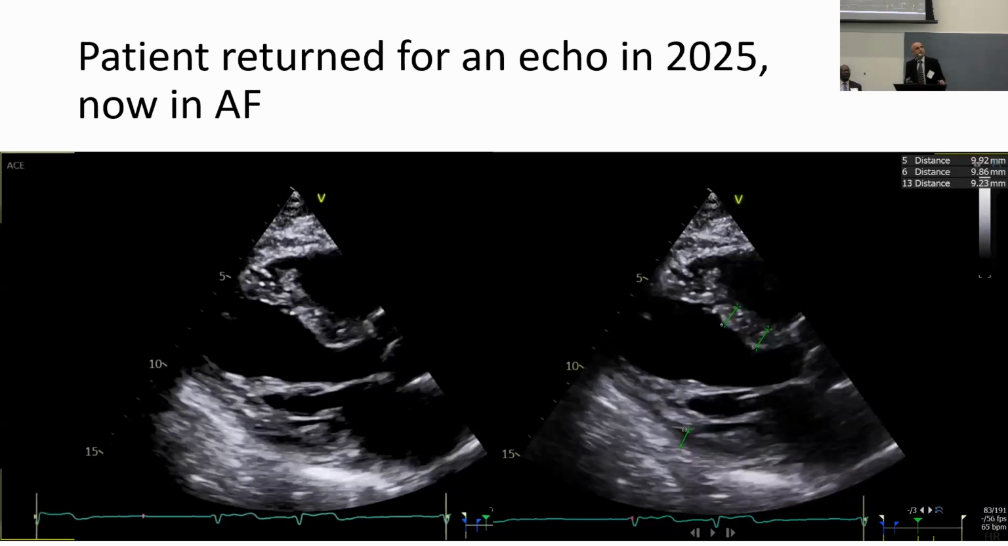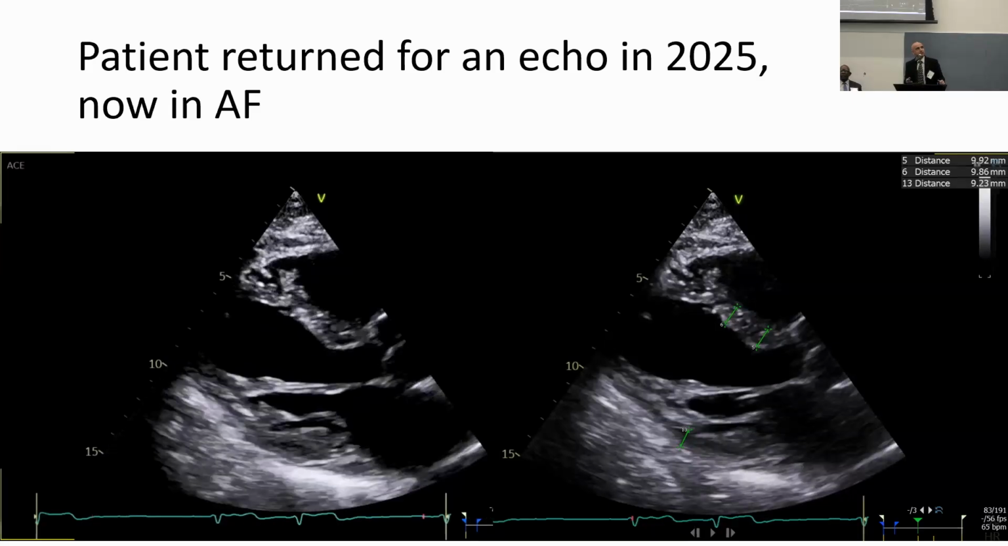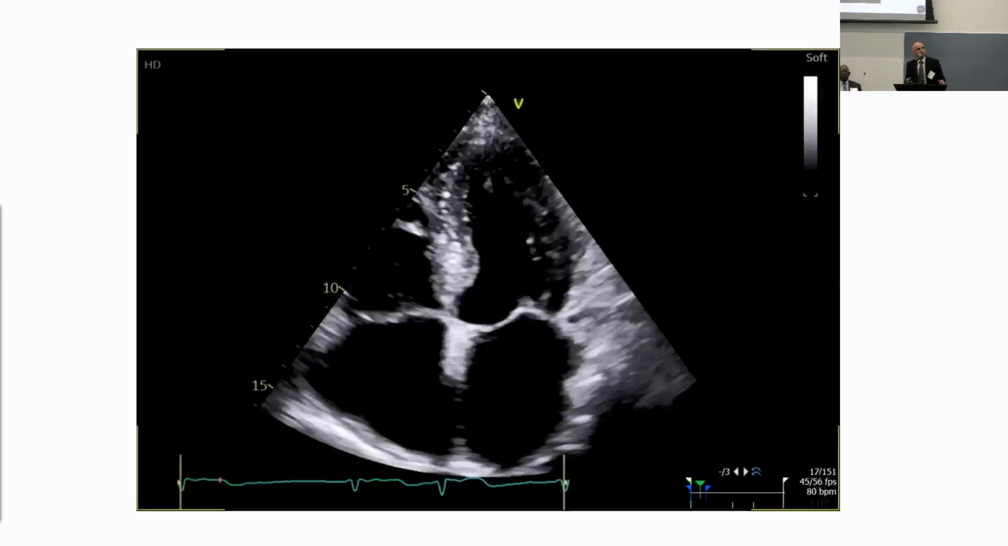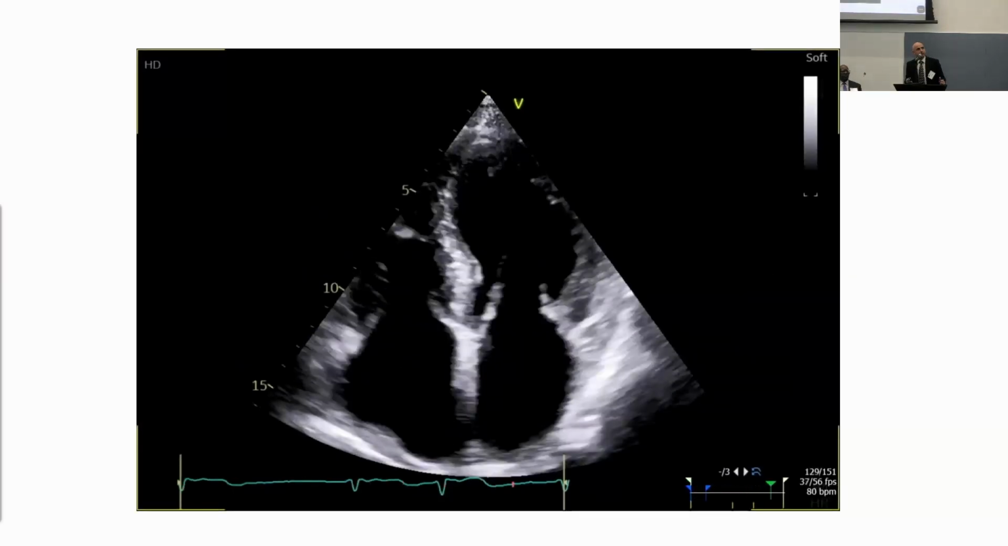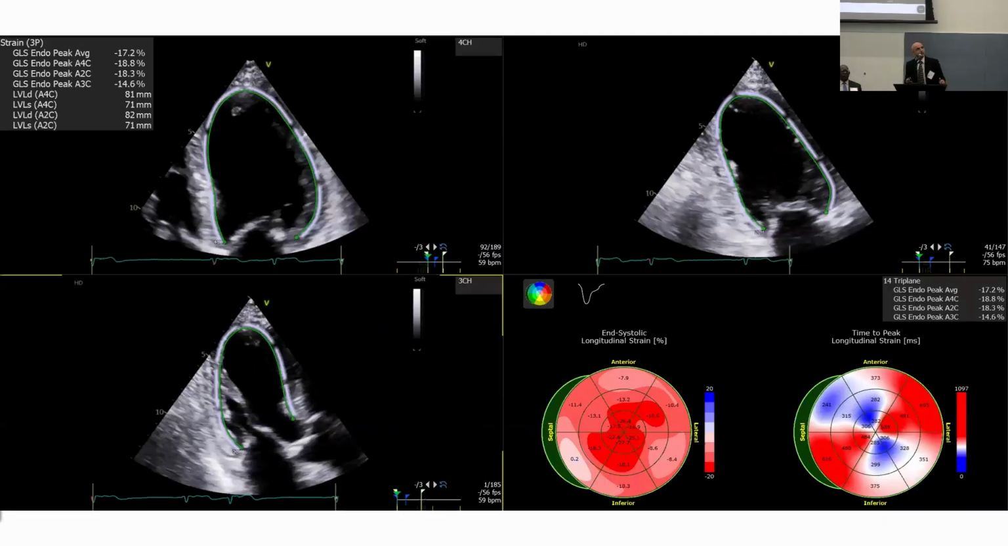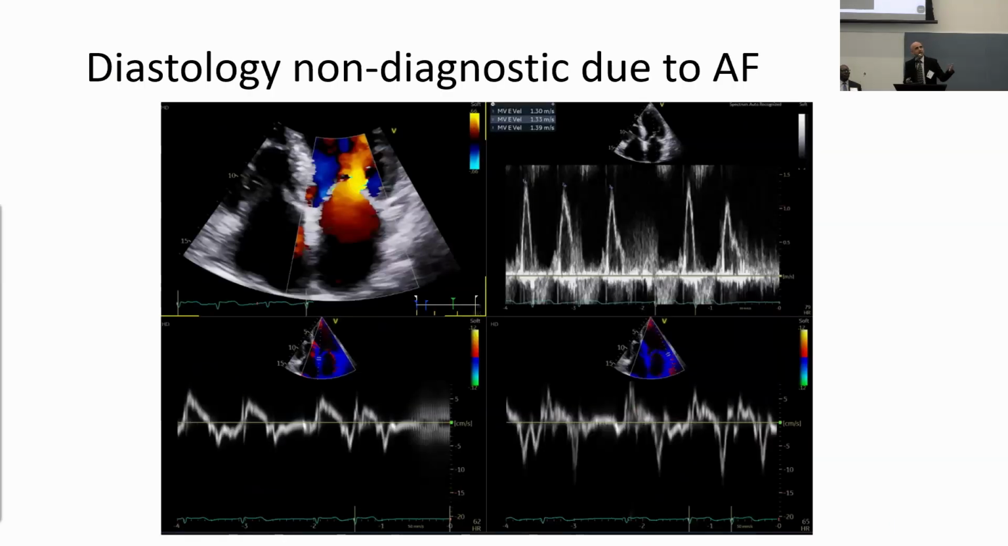So this patient then returns a couple of years later, now in atrial fibrillation. The walls still are not thick, okay? The walls are still not thick. The atria look about the same, except now the patient's in AFib, and perhaps as a consequence of the cardiac cycle that was examined, the GLS is now normal. It's negative 17%. You still see some apical sparing here, but now you can't read the diastology because the patient's in AFib, so I can't say anything about filling pressures.